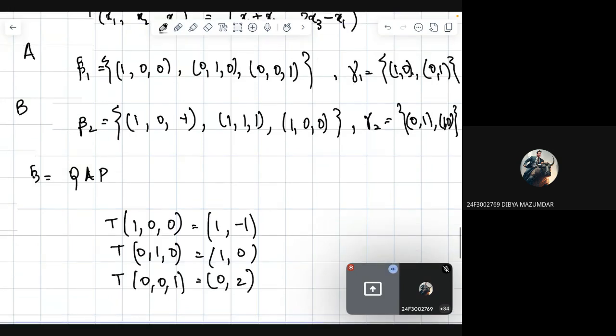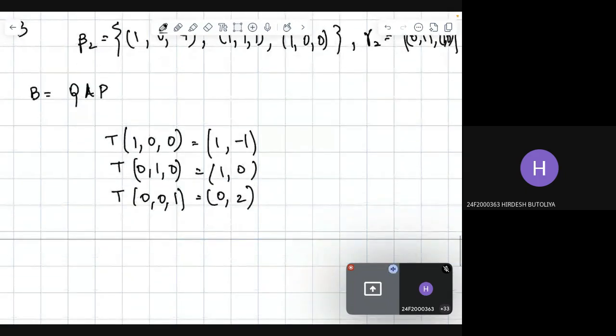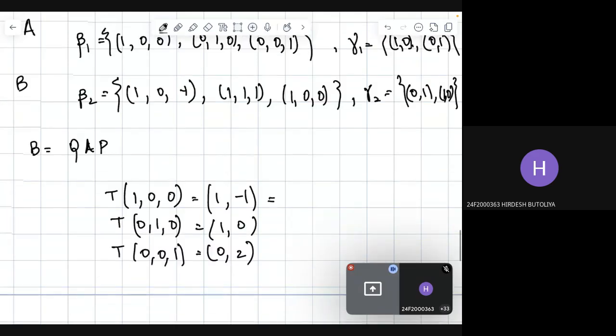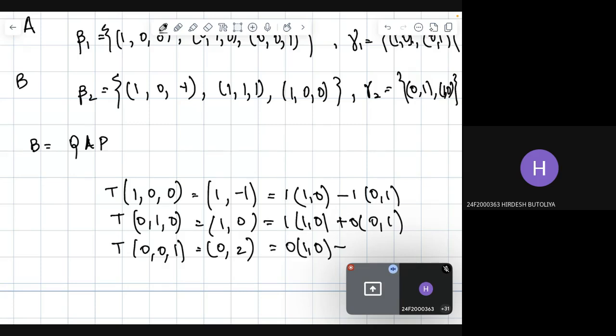So basically, what did we do? We took the elements from beta 1 and applied this linear transformation on them. Now we are going to look at these transformed coordinates from the point of view of gamma 1. We have gamma 1 as (1, 0), (0, 1). So this will be 1 into (1, 0) minus 1 into (0, 1), 1 into (1, 0) plus 0 into (0, 1), 0 into (1, 0) plus 2 into (0, 1).